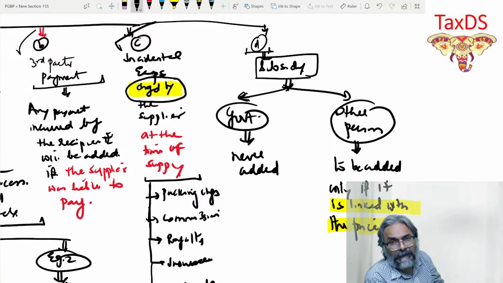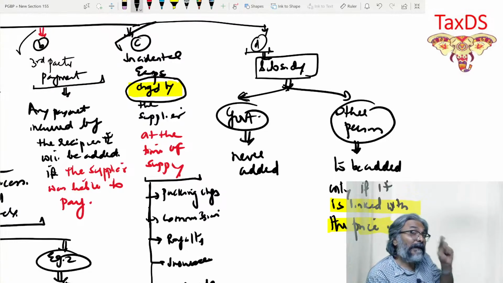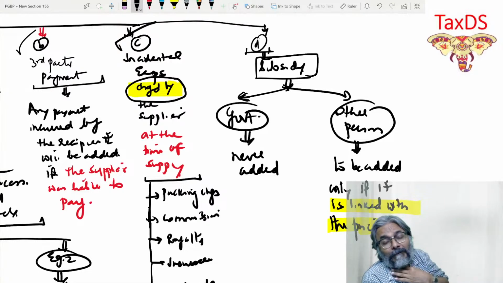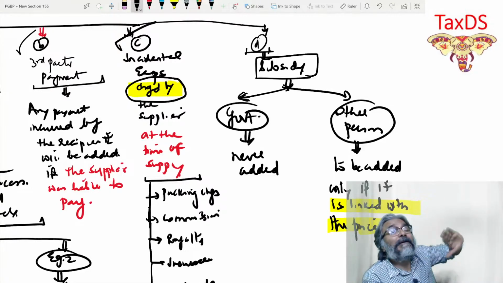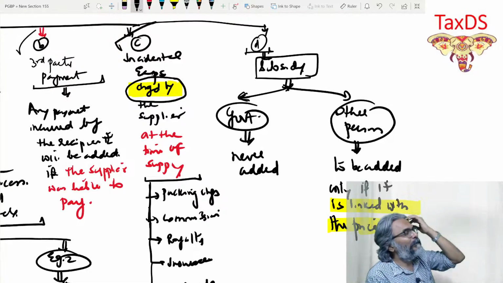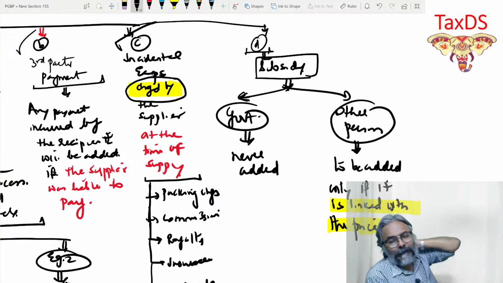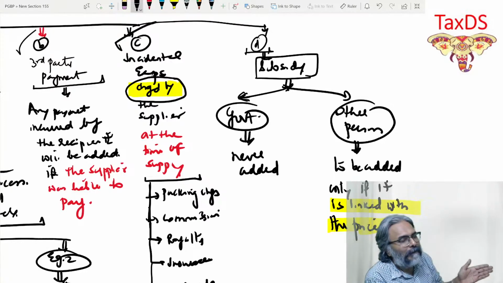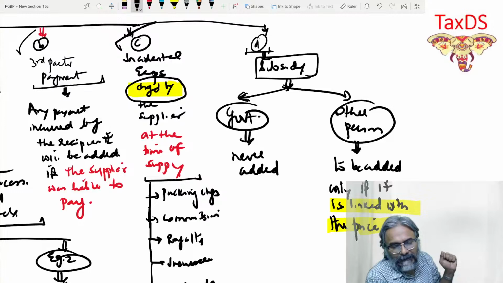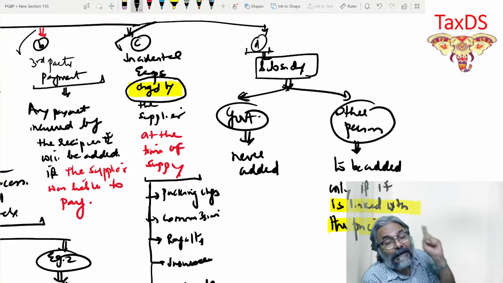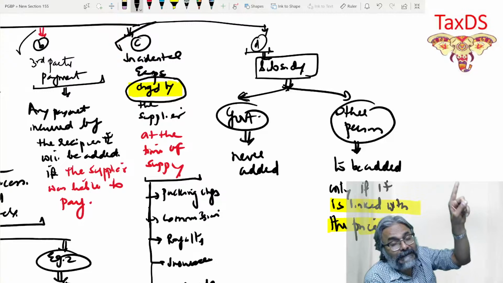Subsidy given by the government. But if Tata Memorial, if you remember, said, look, COVID vaccination company, I will give you 100 rupees more subsidy, you make the price 200 rupees. So now this vaccination is being sold in the market at 200 rupees. Now there are two subsidies, one by Tata Memorial, 100, another by government, 700.